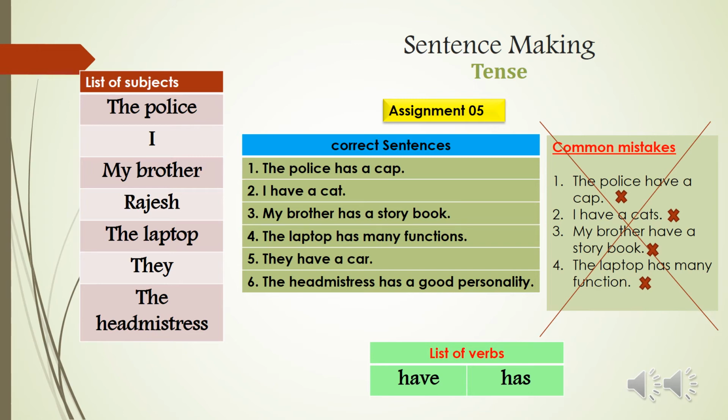Police is third person singular, so has should be attached and not have. Police has a cap. And I have a cats. Why a and cats? No, a means one, that means this is singular, so a cat, or you have to write I have cats. My brother have a storybook. That same mistake. My brother has a storybook.